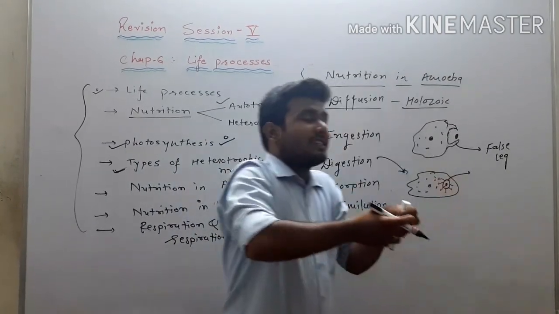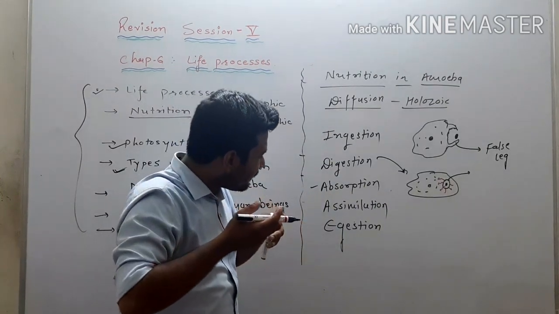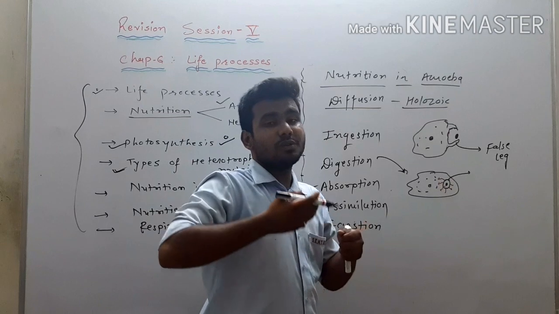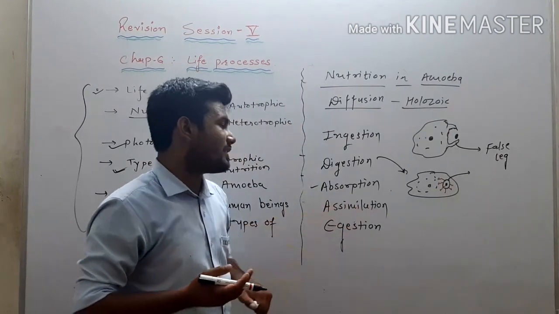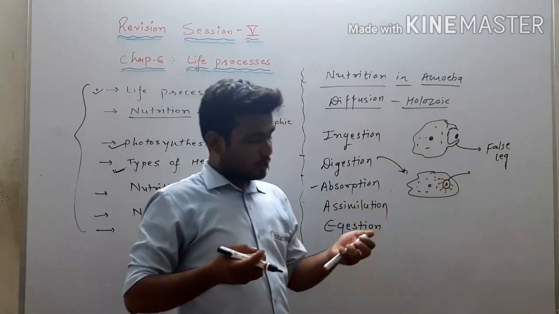So the nutrients which are absorbed, now it will use to release the energy, and that process is called assimilation. Assimilation means using the absorbed particles to obtain energy.